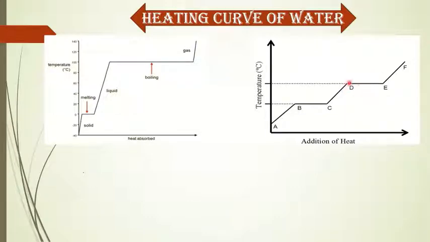The temperature remains at 100 degrees, but it is a mixture of liquid and gas, some water and some steam. At point E, the full amount of water becomes steam, and again the temperature increases at EF. It is the gaseous state of matter.